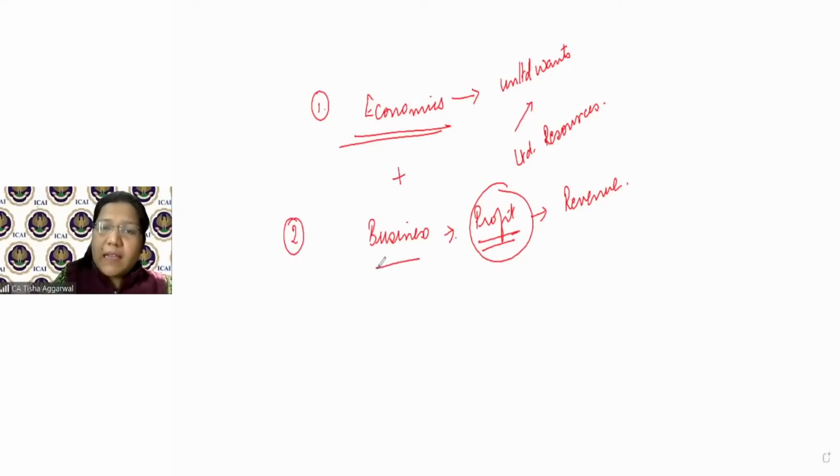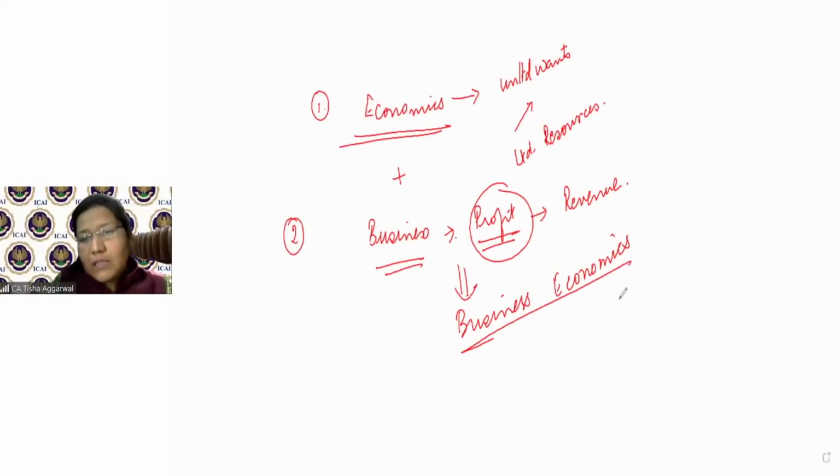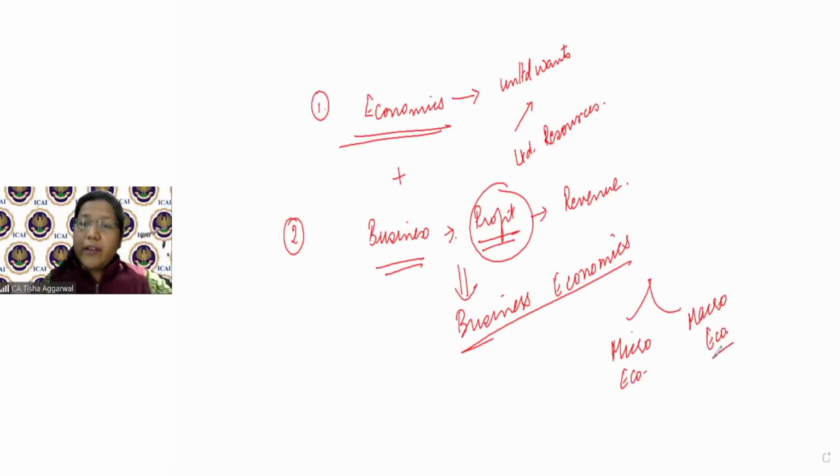Okay, इन दोनों सब्जेक्ट को मिला के हमने एक नया सब्जेक्ट बनाया जिसका नाम आ जाता है बिजनेस इकोनॉमिक्स. And business economics is one subject which deals with all these problems. Also, we discussed about the two branches of economics, that is the microeconomics and the macroeconomics. Microeconomics deals with the individual units and is narrow in concept, whereas macroeconomics deals with the aggregates of the fact and is broader concept.